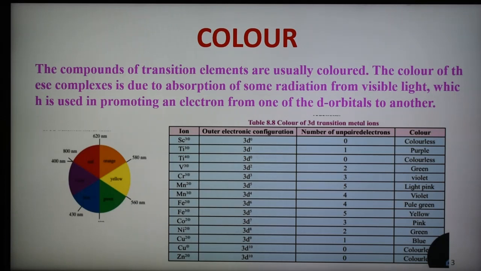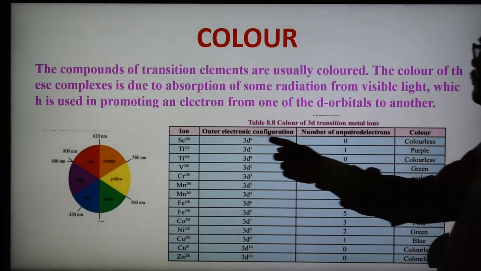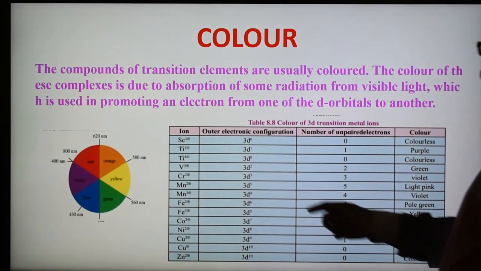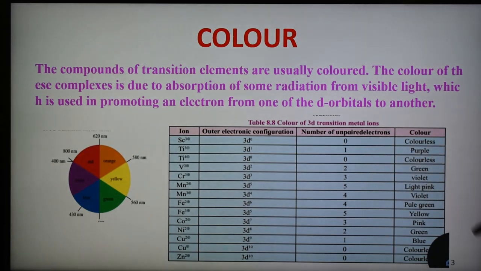Here is a table showing different colors of metal ions. Scandium 3+ has 0 unpaired electrons, because all 3 outermost electrons are lost, and therefore it is colorless. But titanium, having 4 electrons, loses 3 and 1 electron is left, so 1 unpaired electron is there, and it appears purple. In the same way, other metal ions show color.